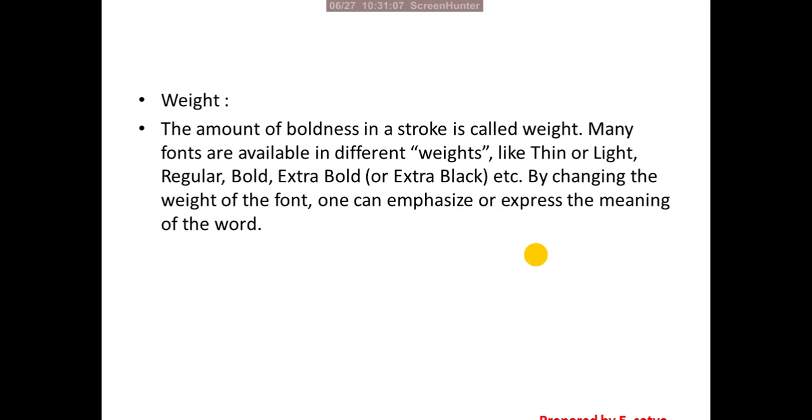Next, font weight. So what is font weight? The amount of boldness in a stroke is called weight. Many fonts are available in different weights, like thin or light, regular, bold, extra bold, or extra black. In the category of fonts, when you click on a particular font, the weight column is beside it. There thin and light fonts are available, and regular, bold, extra bold. So you can choose which one you want.